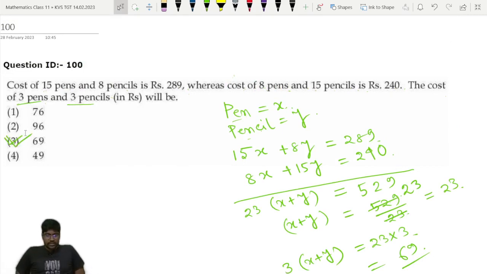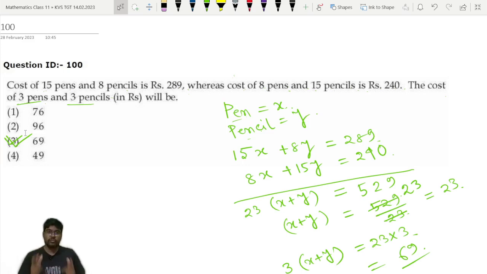So I hope these 20 questions which we have discussed in today's video are clear to everyone. Again I am telling, if you have any kind of doubt, you can ask me in the comment section. I will try to answer your question in the next video. Total 100 questions are there in the TGT maths paper for the mathematics section.